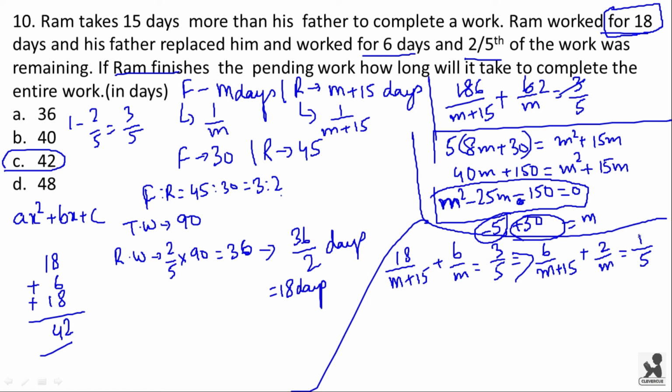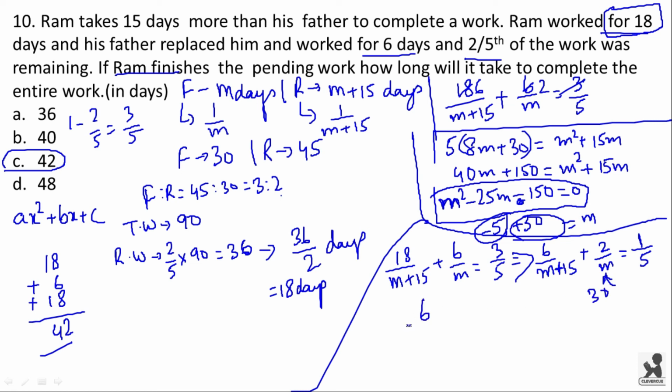But in the right hand side, we don't have any multiple of 3. That means here m plus 15 should be a multiple of 3. And that is the reason why we don't have 3 multiple in our right hand side. And similarly, m also has to be a multiple of 2, because you don't have 2 in your right hand side in the numerator. So you can guess this value of m to be 30.